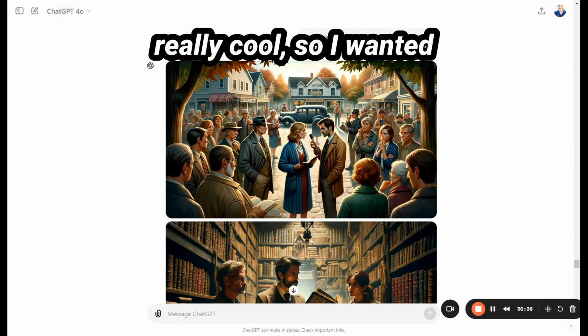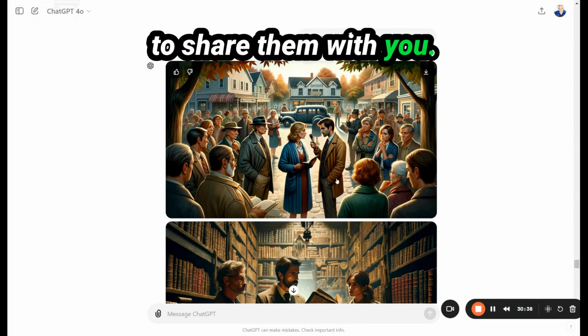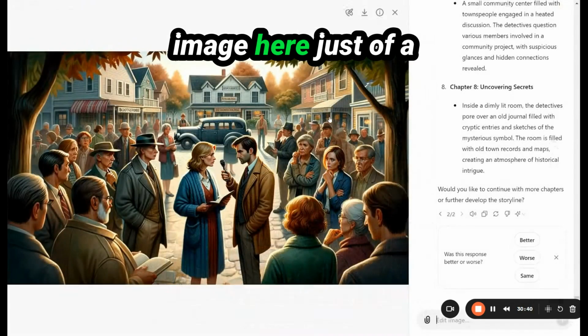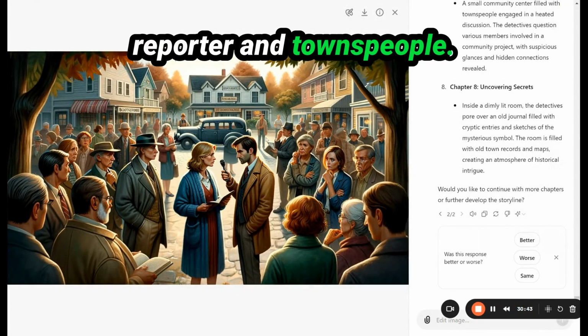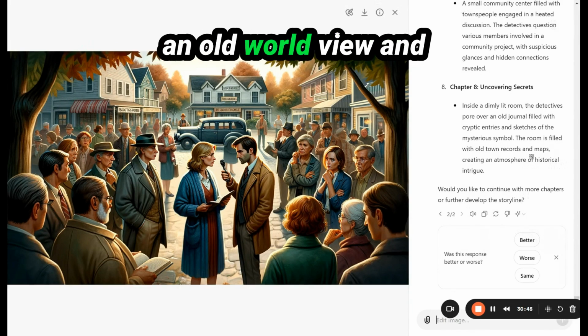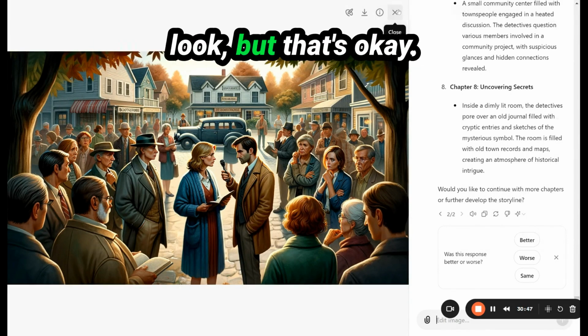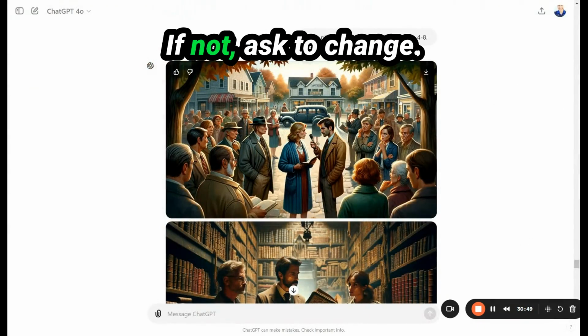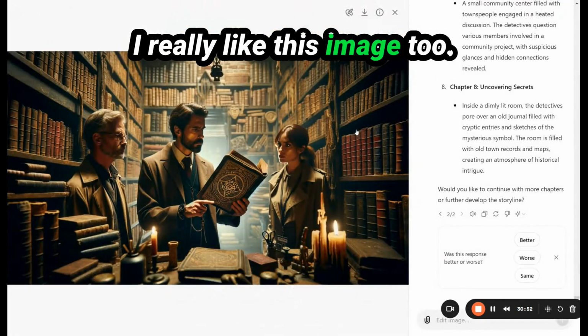These images turned out really cool, so I wanted to share them with you. We have this first image here, just of a reporter and townspeople. Again, this is more of an old world view and look, but that's okay. If you like that, go with it. If not, ask to change. I really like this image too.